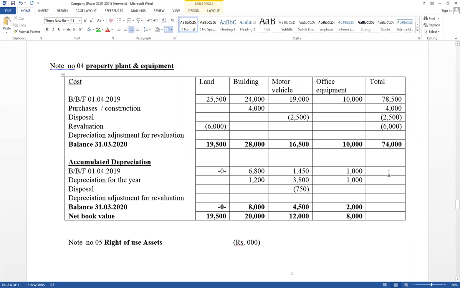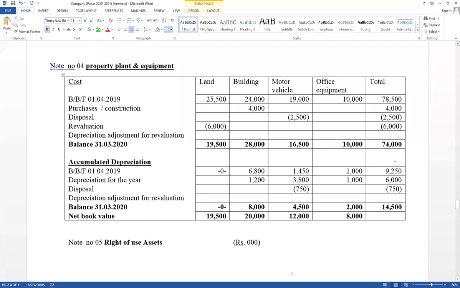And take accumulated depreciation also: 6,800, 1,450 and 1,000. Therefore, 9,250. And take the annual depreciation total amount also. Here the total amounts, therefore 6,000. This is the property, plant and equipment depreciation. That value should be included in the PPE schedule also. And for disposal, its accumulated depreciation should be deducted. Then the total amount here should be equal to the accumulated depreciation total amounts. Therefore 14,500.